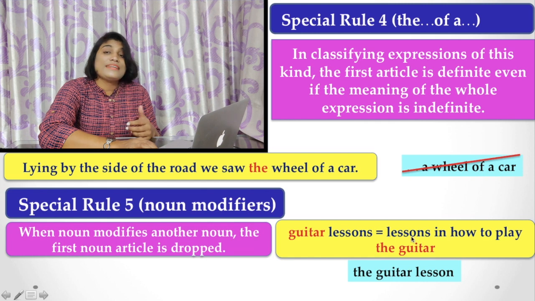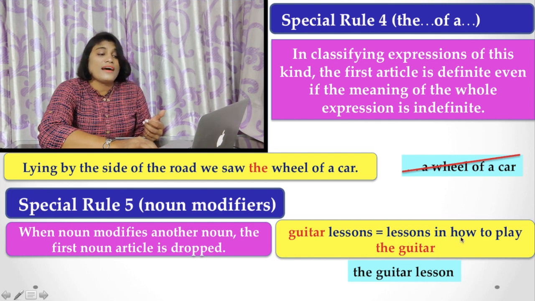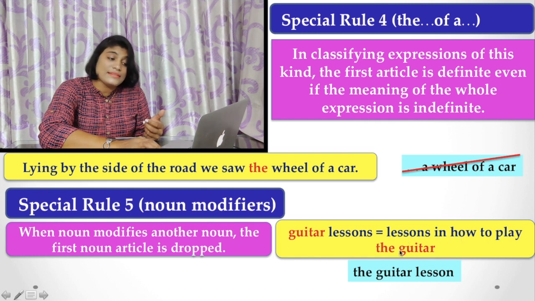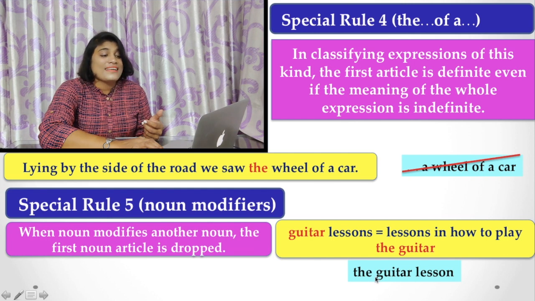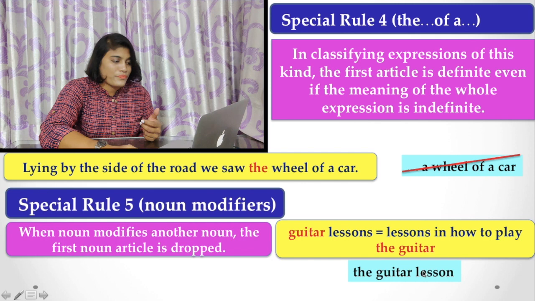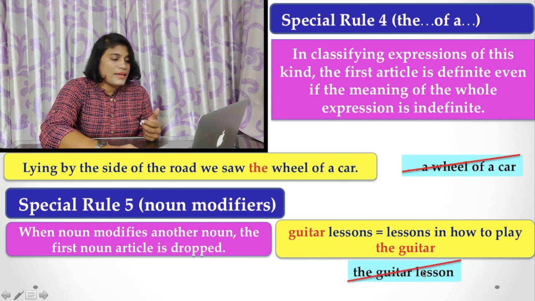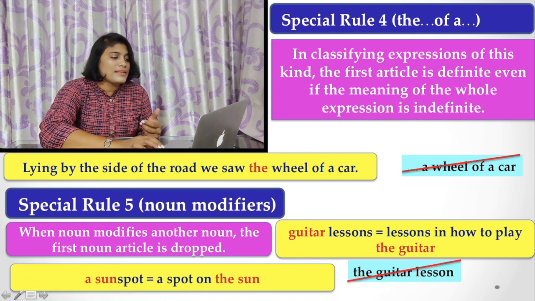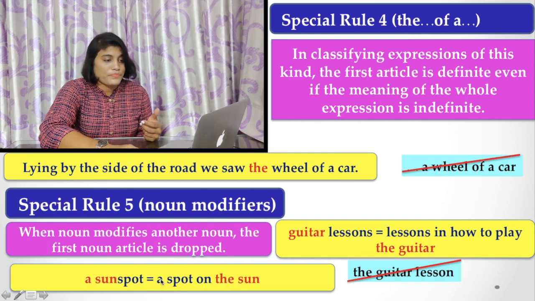It means a lesson in how to play guitar, but you never say the guitar lesson. This is not the proper use. And here is another example, a sunspot, a spot on the sun. Here you find the first article has been dropped, but an article is used there.